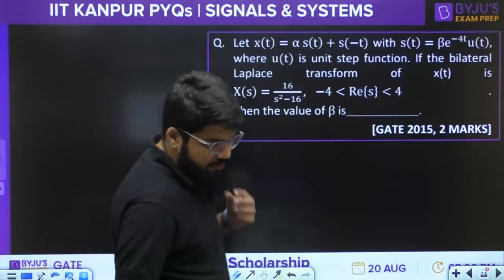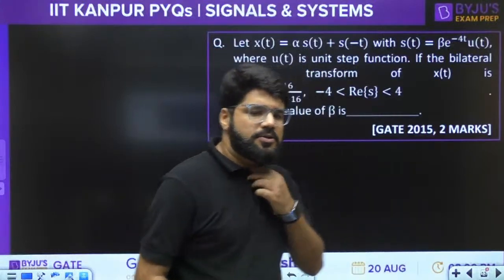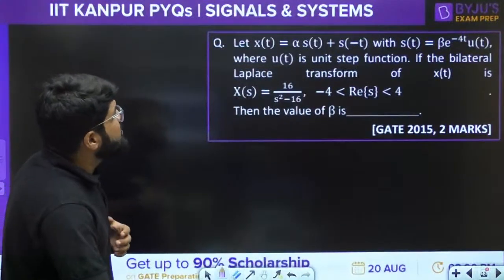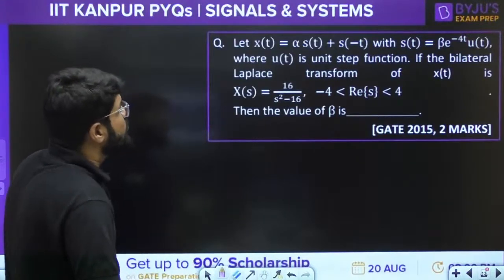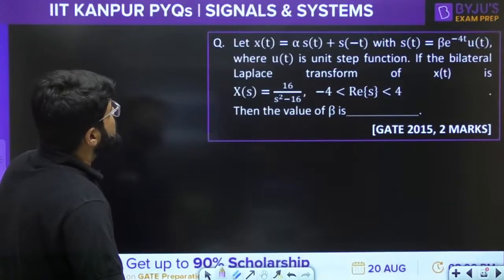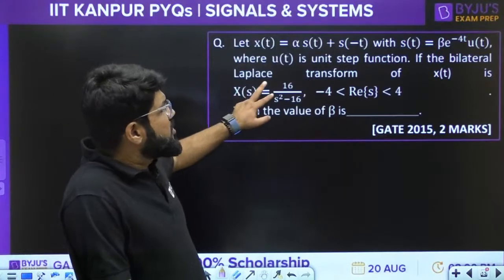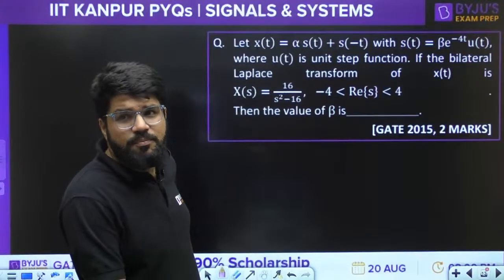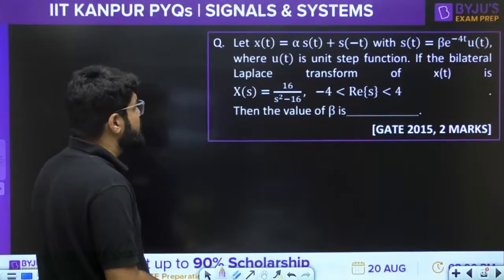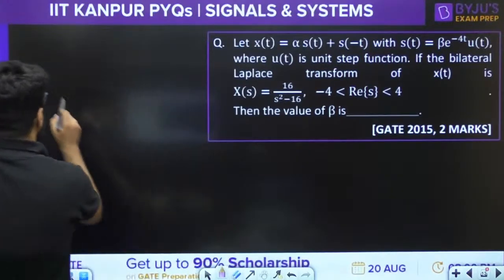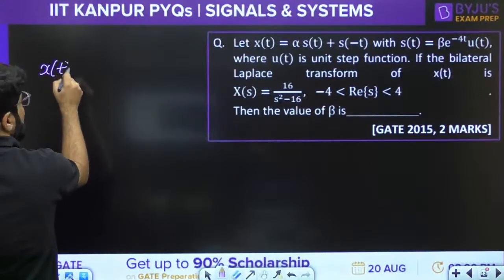Now let's go towards a different question. GATE 2015, 2 marks question. Let x(t) is equal to alpha s(t) plus s(minus t), with s(t) is beta e power minus 4t u(t), where u(t) is the unit step function. If the bilateral Laplace transform of x(t) is given to you as 16 upon s square minus 16, with minus 4 less than sigma less than 4, what should be the value for beta?